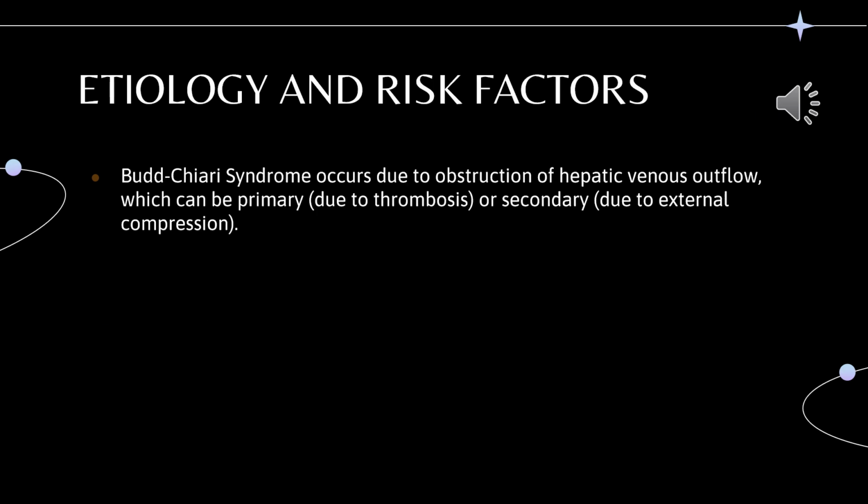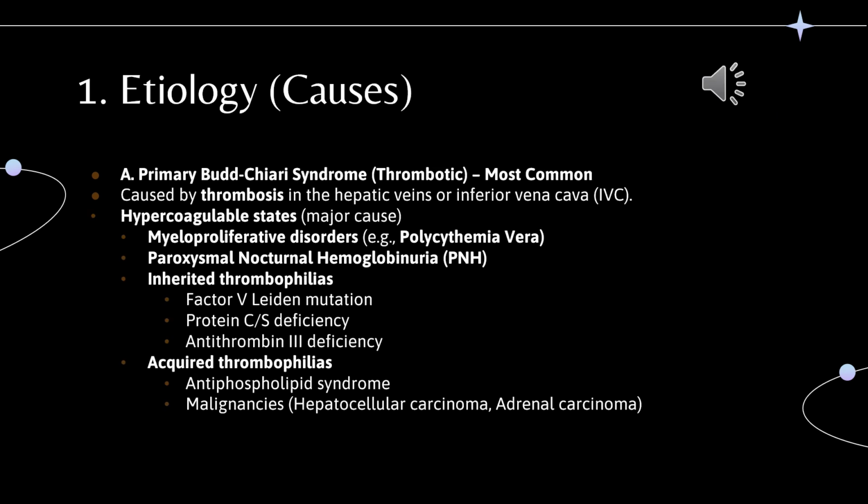Budd-Chiari syndrome occurs due to obstruction of hepatic venous outflow, which can be primary, due to thrombosis, or secondary, due to external compression. Primary Budd-Chiari syndrome is mostly caused by thrombosis in the hepatic veins or inferior vena cava, IVC. The major causes are hypercoagulable states.